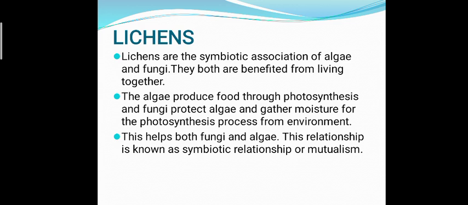Now we will discuss lichens. Lichens are the symbiotic association of algae and fungi. They both benefit from living together. The algae produce food through photosynthesis as it consists chlorophyll, and fungi protect algae and gather moisture for the photosynthesis process from the environment. This helps both fungi and algae. This relationship is known as symbiotic relationship or mutualism.